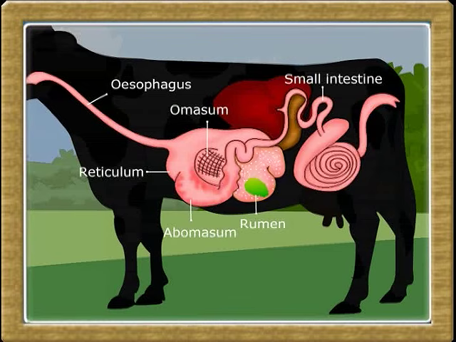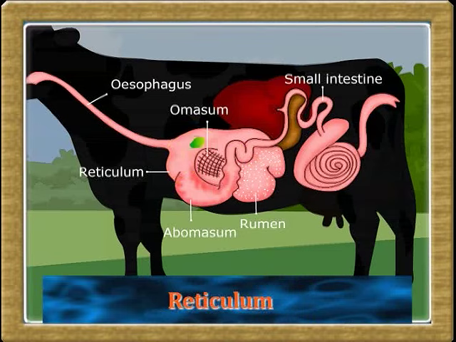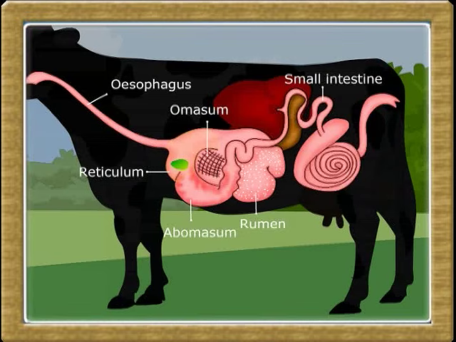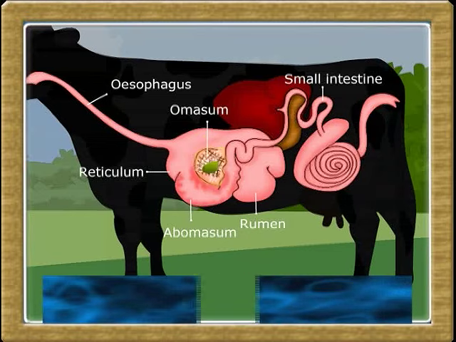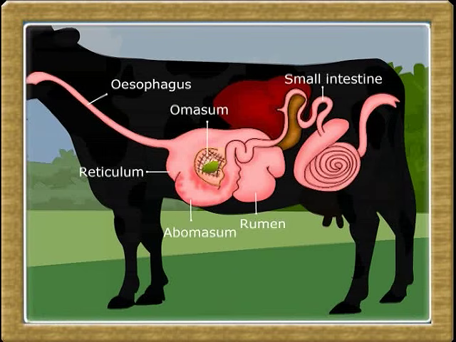The food is now sent to the second chamber, the reticulum. Enzymes produced by bacteria continue digestion in the reticulum. The food is almost digested here. The fully digested food along with bacteria now enters the third chamber, the omasum. Internally, the omasum is thrown into a number of folds to increase the absorptive area.